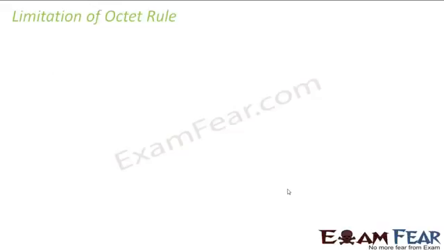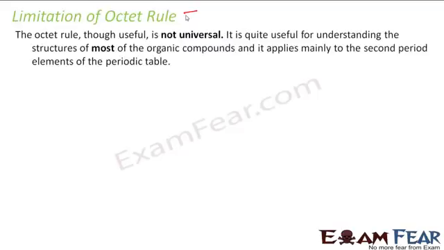We have till now seen that the octet rule was the basic foundation for the Lewis structure. But there are some limitations for the octet rule. As I told, this is not a universal rule. I have given this example also, PCl5 or SF6. There are scenarios where the octet rule is not true. I'll explain more on that.